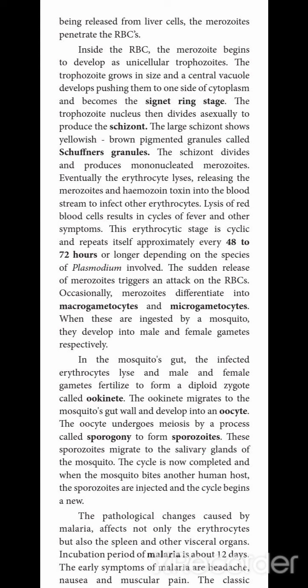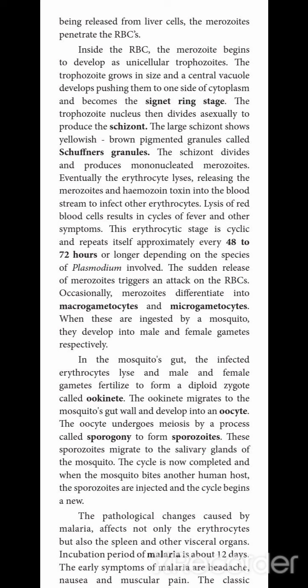Again, the female Anopheles mosquito sucks the blood from the human being. It reaches the midgut, where the microgamete and macrogamete fuse together to form a zygote. That is called the ookinete in the midgut. The ookinete wall ruptures and produces an oocyst.